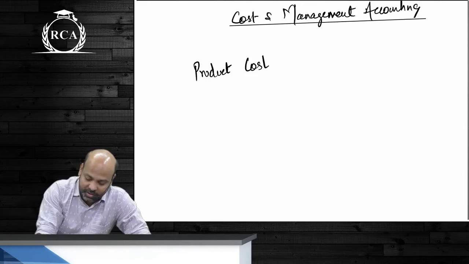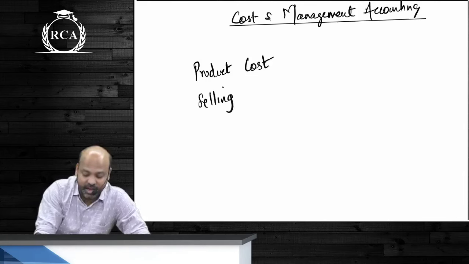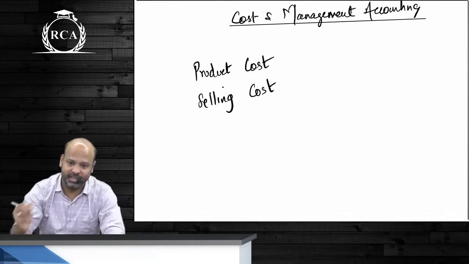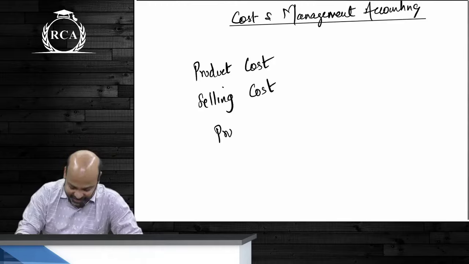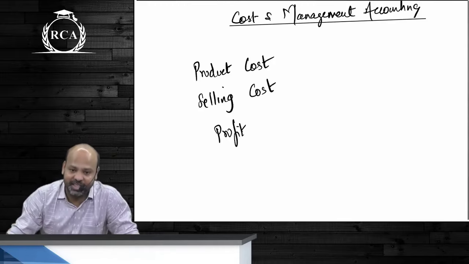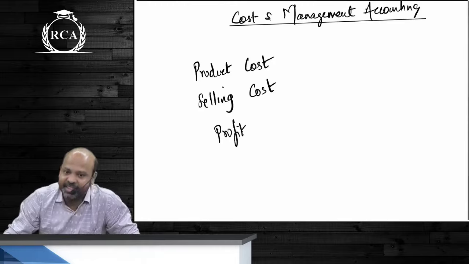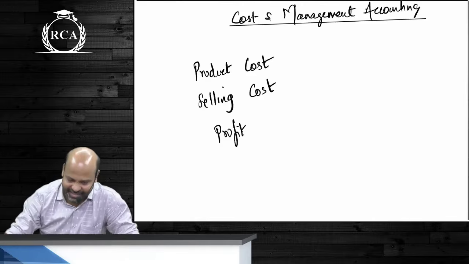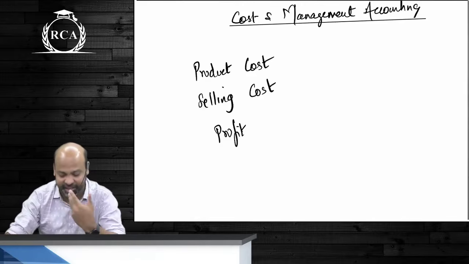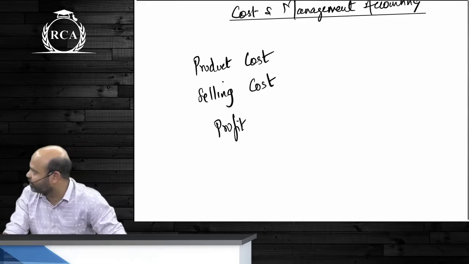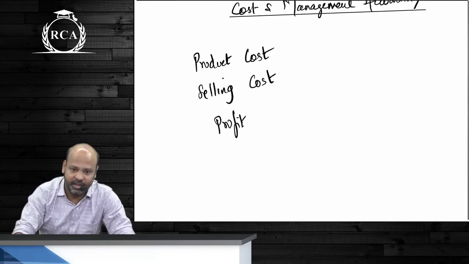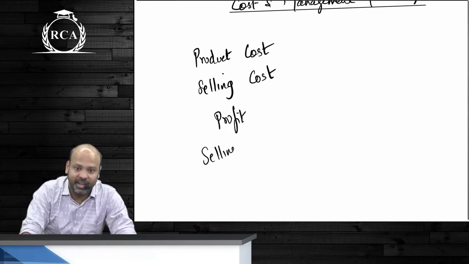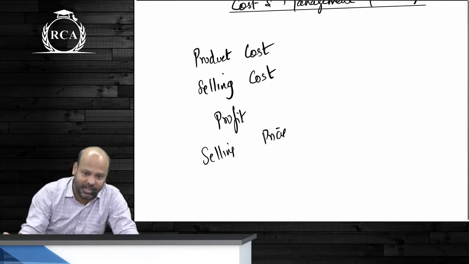So there is product cost, there is selling cost. Differentiate. Profit is? Done with costing. Guys, product cost, selling cost, they're not the same. Profit is not included in selling cost. Selling price antara danni.